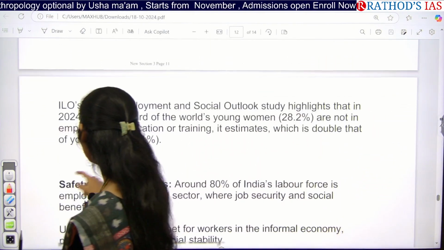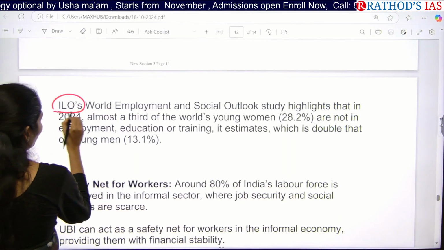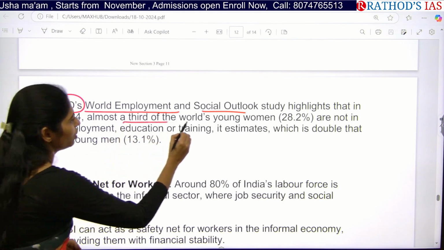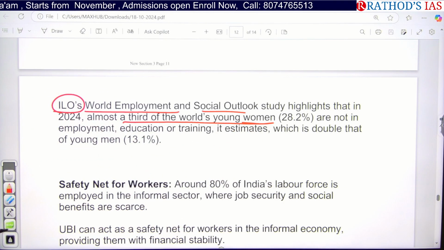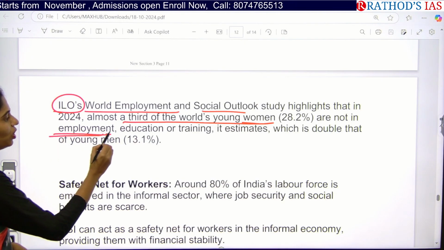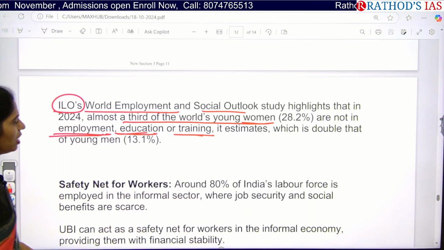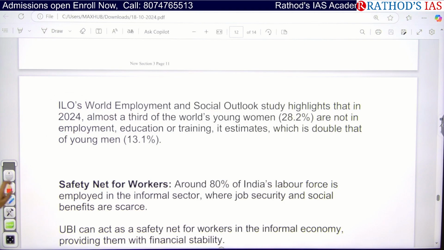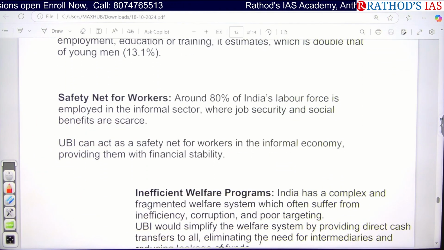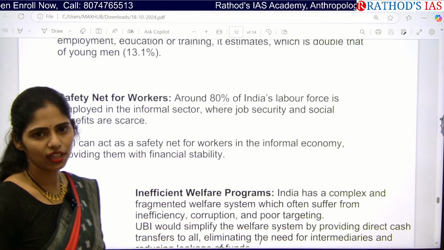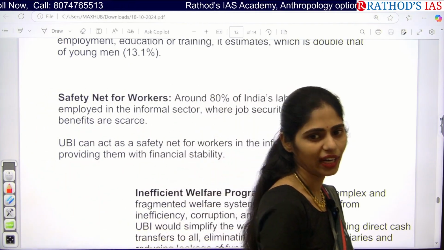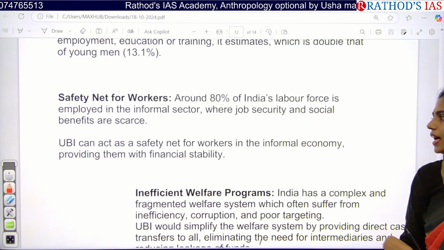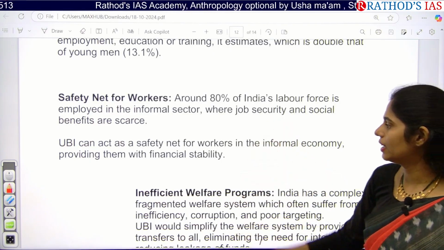And next, the ILO, in its World Employment and Social Outlook study, highlighted that almost a third of the world's young women, that is 28.2%, are not employed, not educated, or not trained. If they get this, at least it will help their financial stability. Next, it provides a safety net for workers, because most Indian workers work in the informal or unorganized sector. They do not have any social security net. If they get this kind of universal income, they will at least get some security.